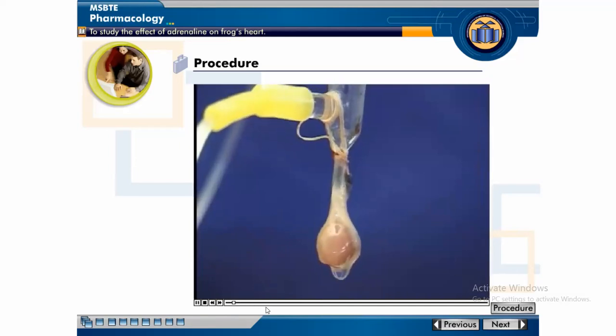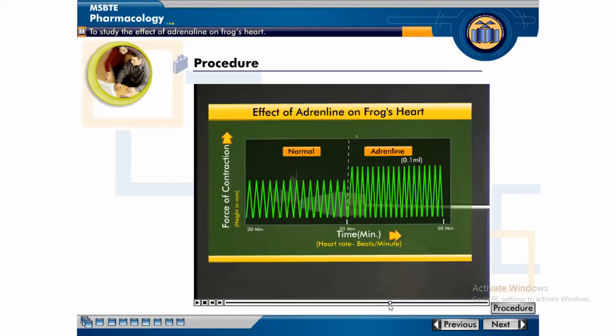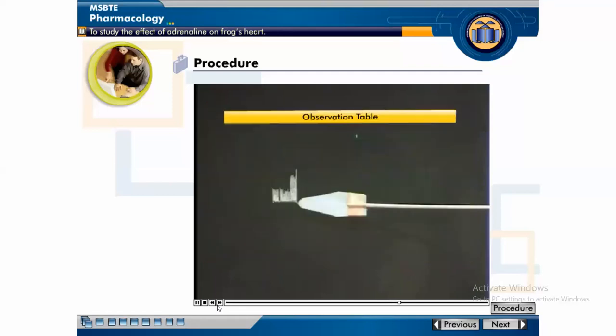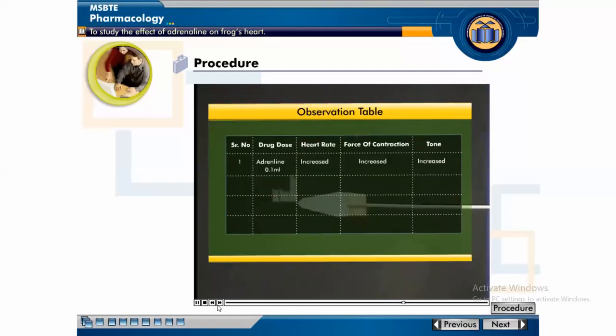For studying the effect of adrenaline, also observe rhythmicity and tone of contraction. Repeat the same procedure by injecting 0.2, 0.3 and 0.4 ml of adrenaline. Allow a time gap of 5 minutes between two successive doses to wear off the effect of earlier dose.